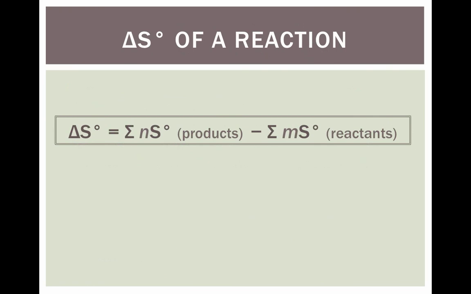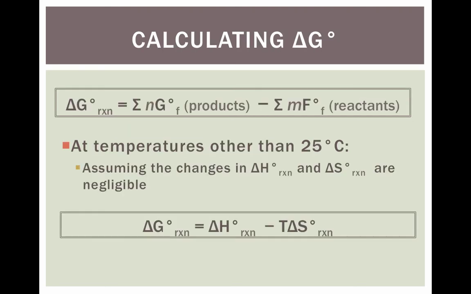So every substance that is not a perfect crystal at absolute 0 has some entropy. The absolute entropy is always positive. To get the standard entropy, we're going to do what we've talked about a lot with the standards. Notice the little degree sign that tells you it's standard. To calculate that, you take the sum of the standard products minus the sum of the standard reactants.